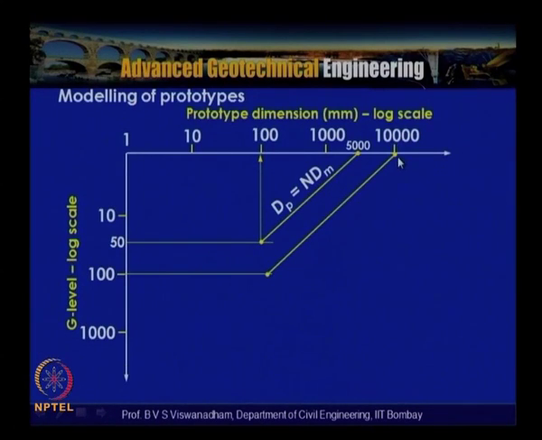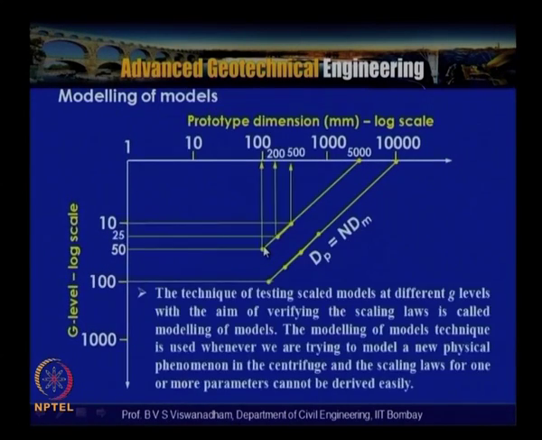When you have a prototype of, let us say, a retaining wall of 10,000 mm, that is 10 meters, and it is modeled at 100 G, its height is 100 mm. So 10 into 100 into 100 is about 10,000 mm. Here this is at 1 G and these are the prototype dimensions, 5000 and 10,000. Similarly, when a prototype exists we look into the corresponding model, and the other case is when the prototype does not exist.